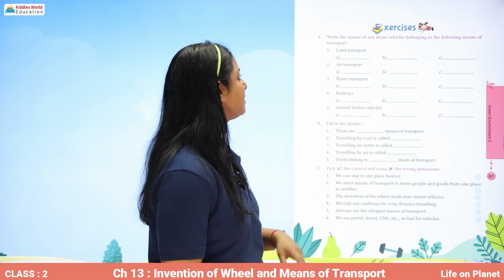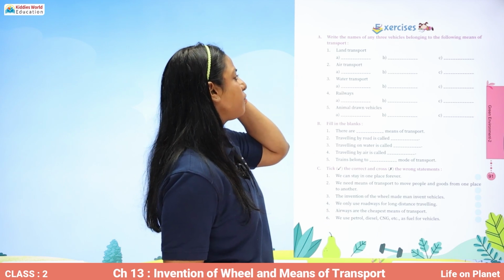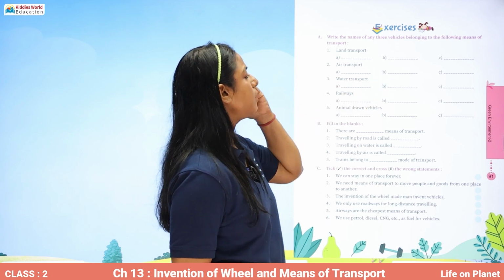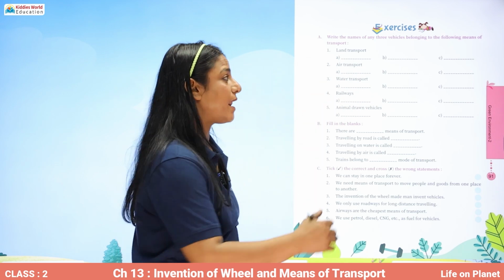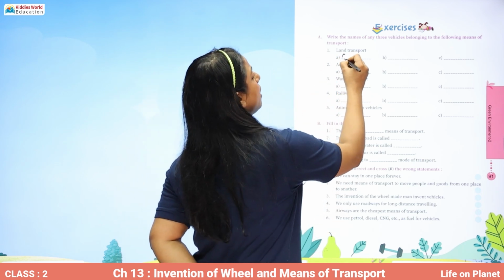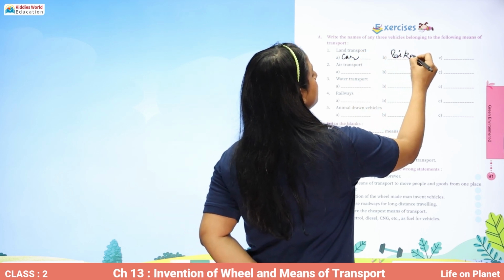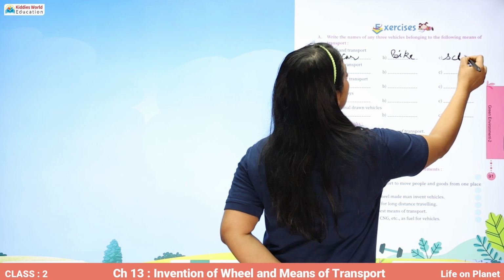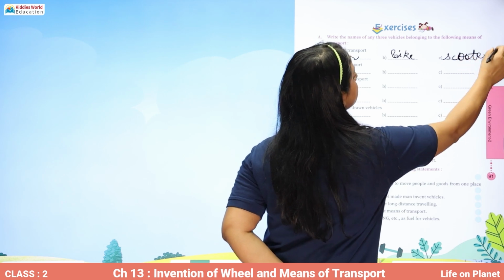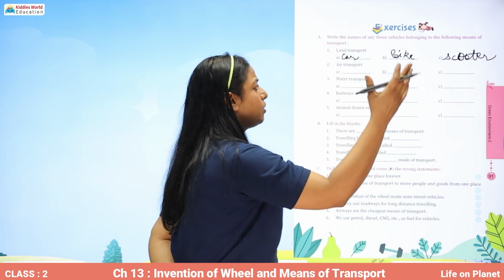These are the exercises that we are going to do right now, and see what we have learned in today's lesson. You have to write the name of any three vehicles belonging to the following means of transport. So land: you can write car, bike, scooter, rickshaw, auto rickshaw, bullock cart, horse cart. There are plenty of them.